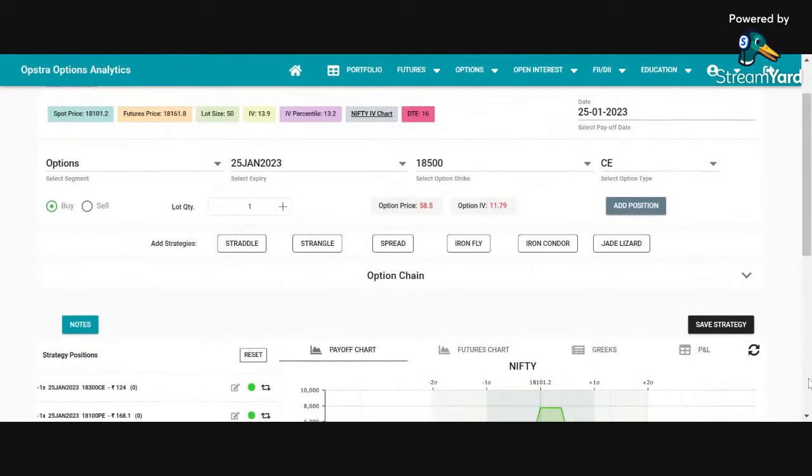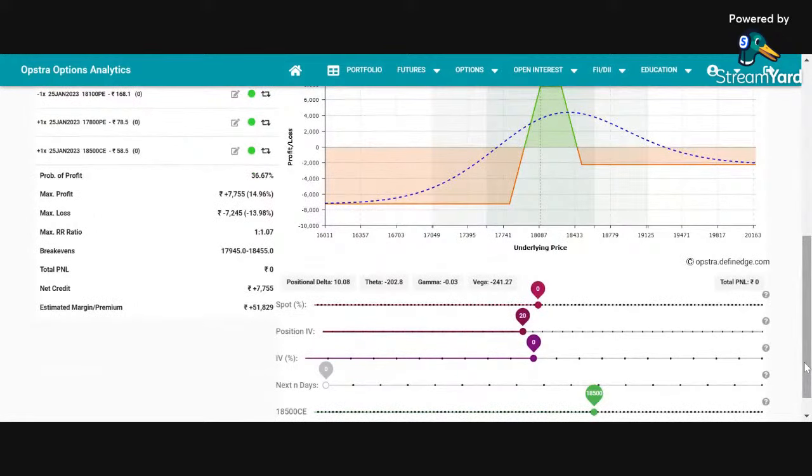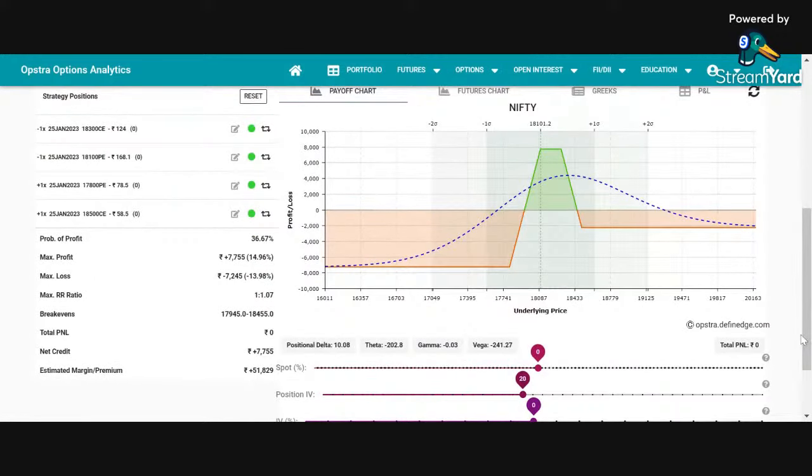Now this is a sort of an iron condor where my margin requirement, see, from 1,30,000 has again been reduced to only 51,000. Maximum loss is 7,245, maximum profit is 7,755. So it is a risk defined trade, 1:1 profit versus loss, and there is a decent range, and the amount of margin required is also very low compared to a naked short strangle.